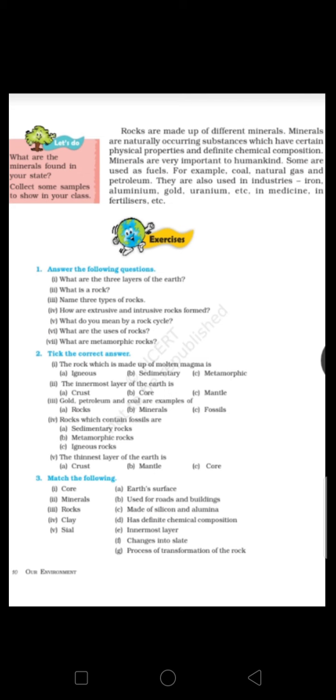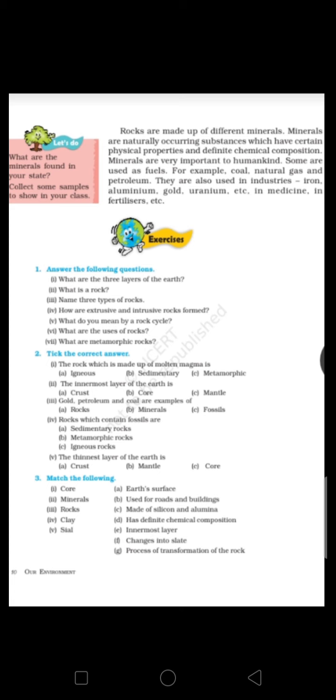Minerals are naturally occurring substances which have certain physical properties and a definite chemical composition. They are naturally occurring because we get them from deep inside the earth.